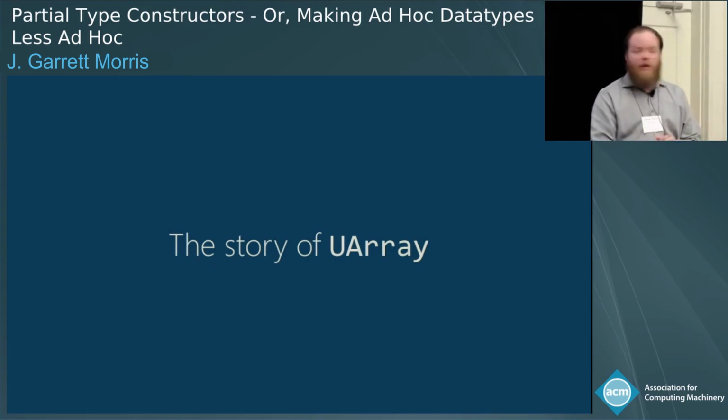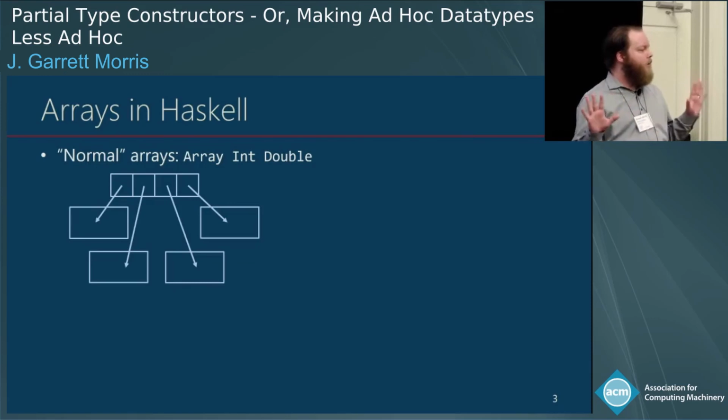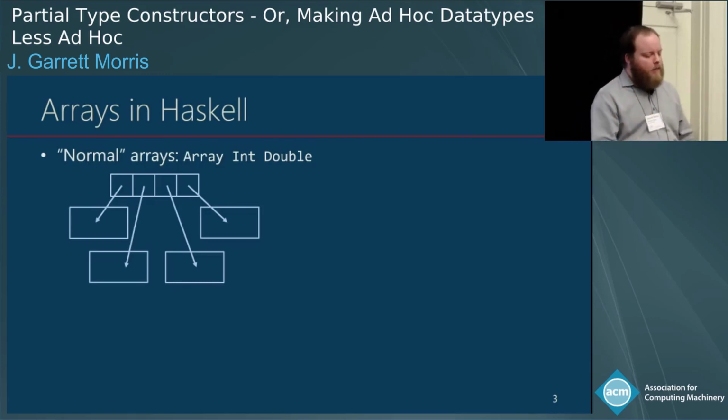So Haskell has a data type called array, and you can build something like an array Int Double. That first argument is about how we index into the arrays. It doesn't matter. It's going to be there the whole talk, but it will never matter. The second thing is the thing that you're storing in the array, doubles. And Haskell values are boxed. So when we say array Int Double, we get an array of boxes, and each box contains a double, as you would expect.